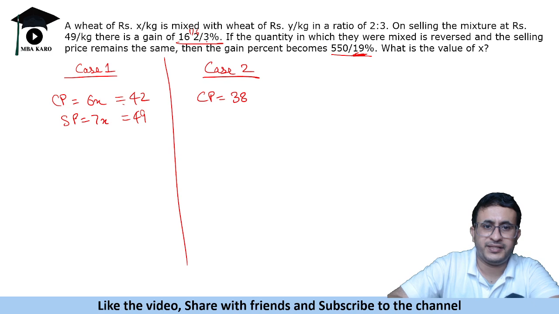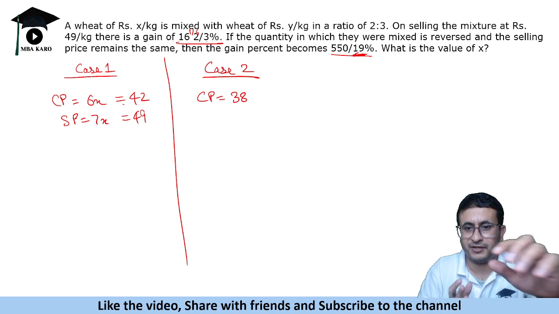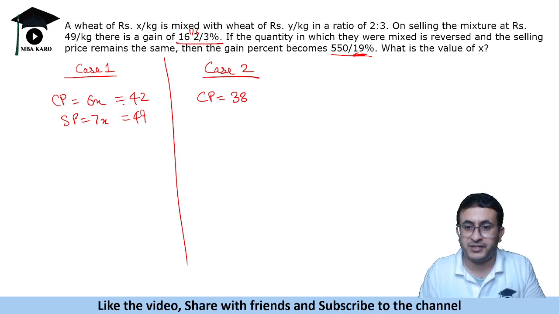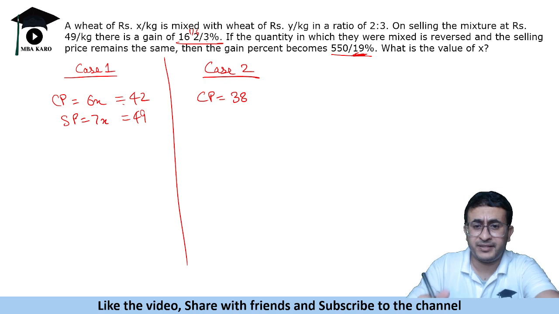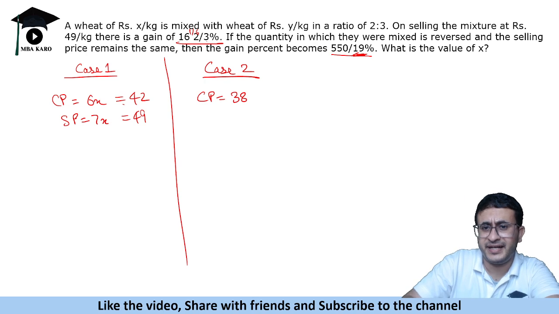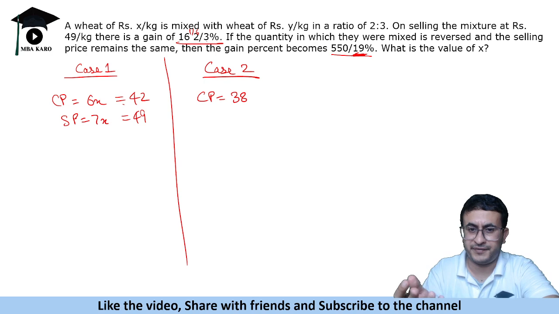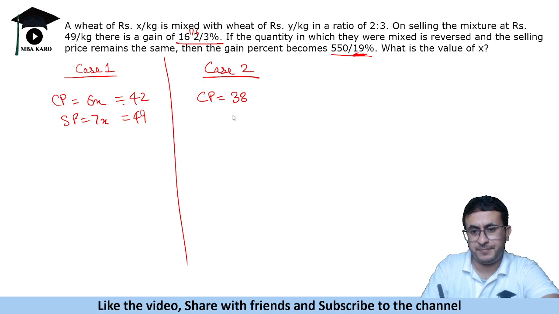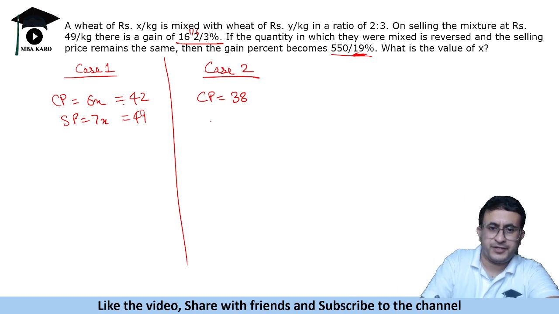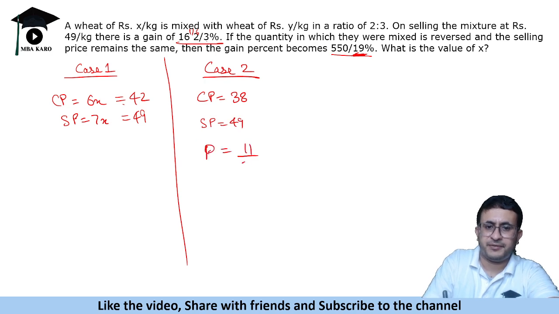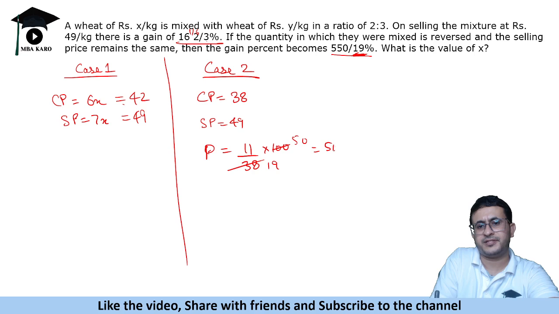Here it is 2/3. Multiples of 3 can be many, like 42, 45, 39. So we had to check, but in this case 19 has fewer multiples. Some students do not realize it, they try to solve it. So exactly we will put CP as 38. Now if you want to verify, selling price is 49, so the profit is 11 by 38 into 100. What do you get? You get 550 by 19%.